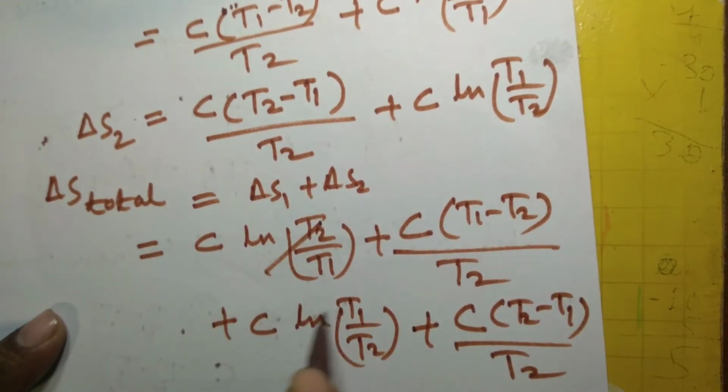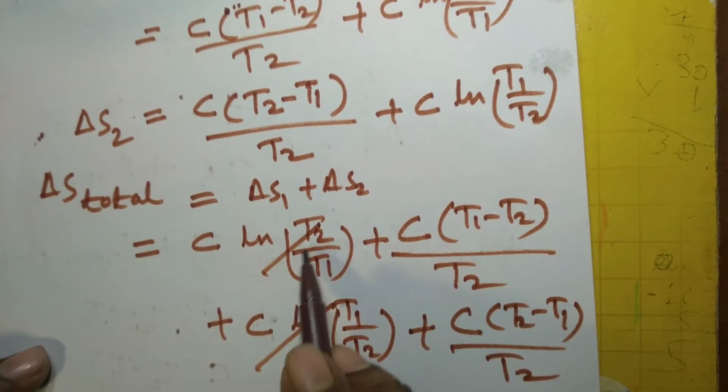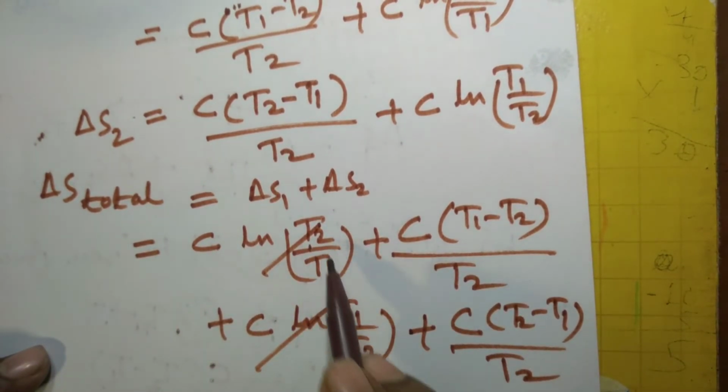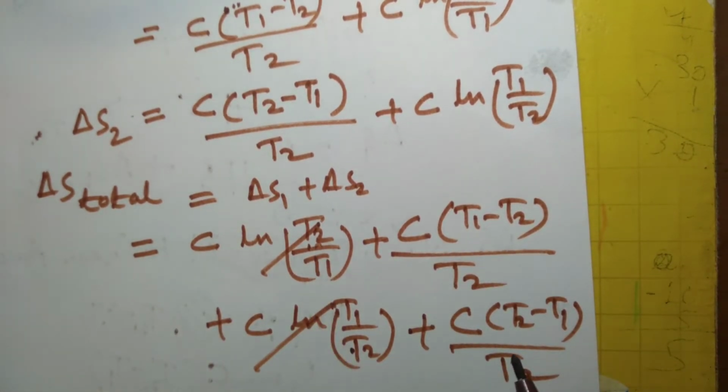These two logarithmic terms cancel out because ln T2 by T1 is the negative of ln T1 by T2.